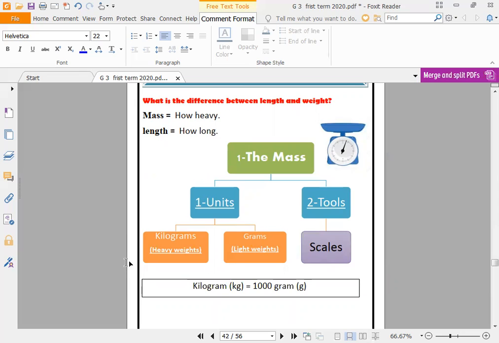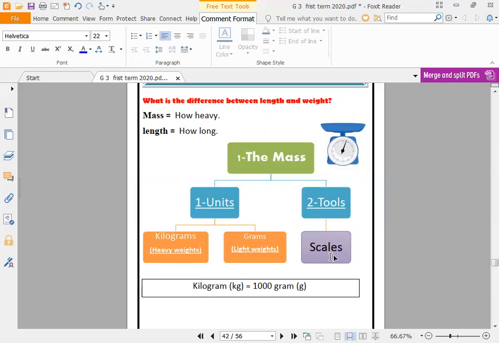If you are thin, your mass will be low. So mass is how heavy you are. If you are light, your mass is small.